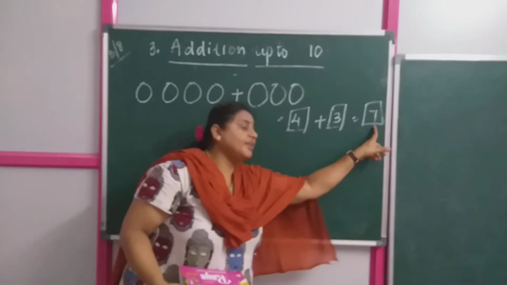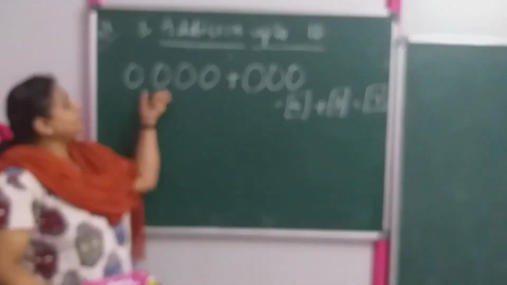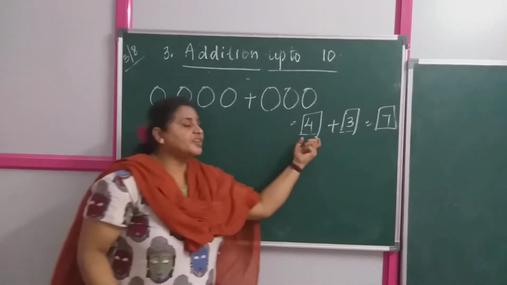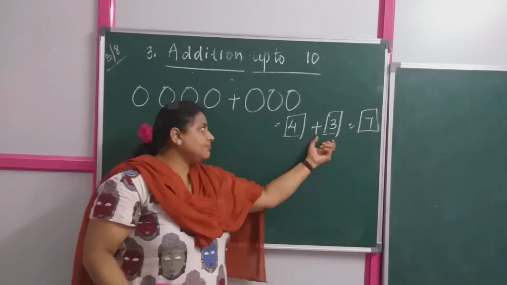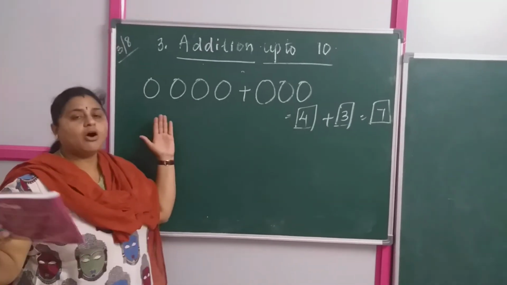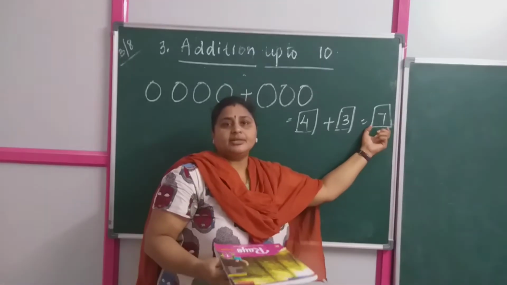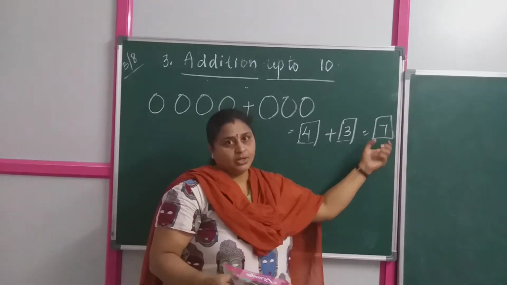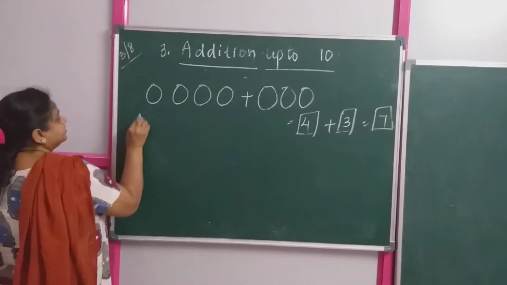So, what is this 7 called? Sum. It is very simple, children. You are counting first this and you are writing in the first box, and the second one you are counting and you are writing in the second box, and you are adding it up. What are you doing? You are summing up. You are getting all together and you are adding it up and you are writing your answer over here. Got it?